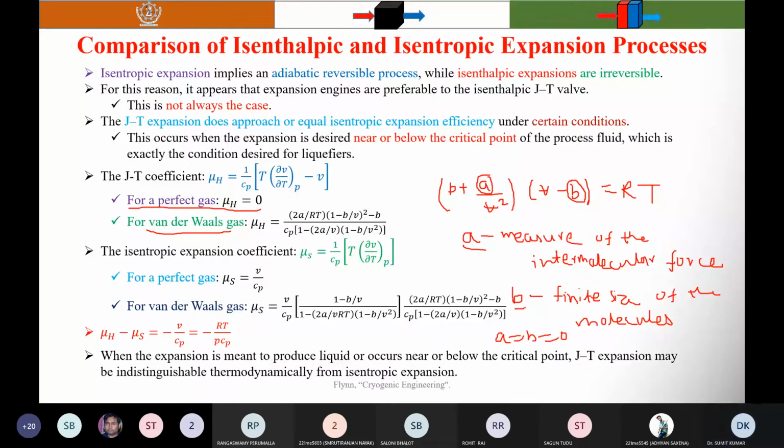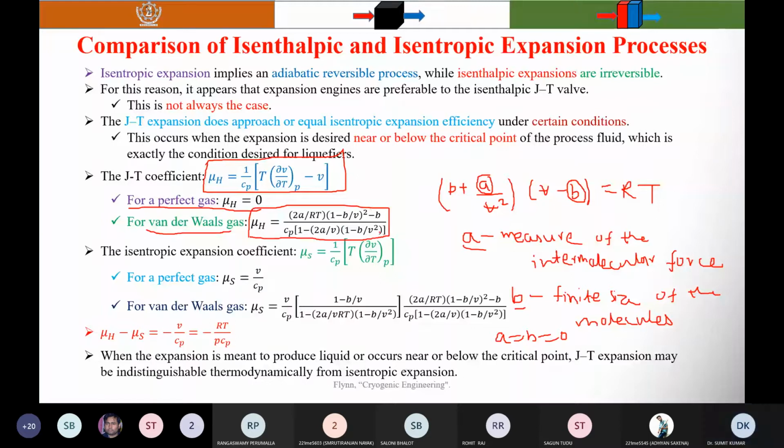So I told you that you can differentiate these equations and substitute the values here, like I did earlier for the perfect gas, and you will get the Joule-Thomson coefficient. I leave this as your homework: to prove that mu h is equal to [2a by RT into (1 minus b by v) squared minus b] divided by Cp into [1 minus 2a by RTv into (1 minus b by v) squared].